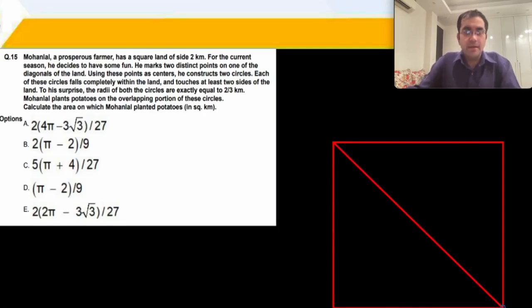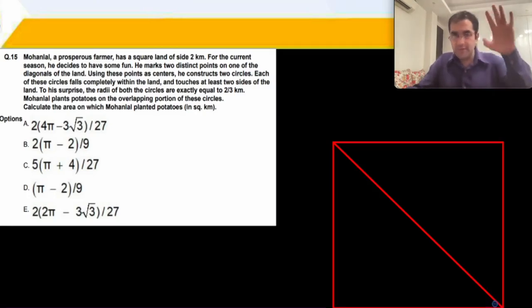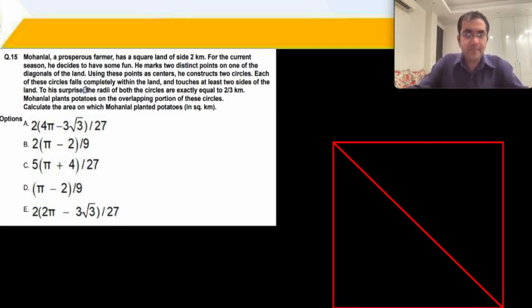He marks two distinct points on one of the diagonals. We choose one diagonal. Using these points as centers, he constructs two circles. Each of these falls completely within the land and it touches at least two sides. To his surprise, the radii of both the circles is exactly equal to 2 upon 3. He plants potatoes on the overlapping portions of these circles.